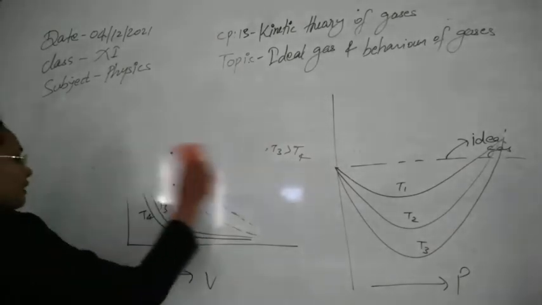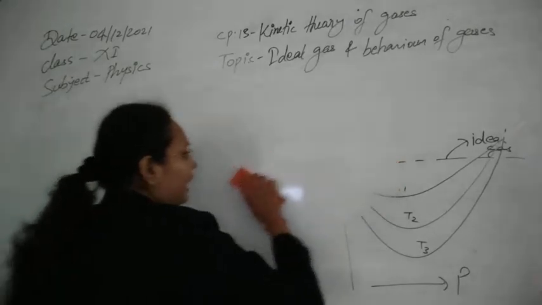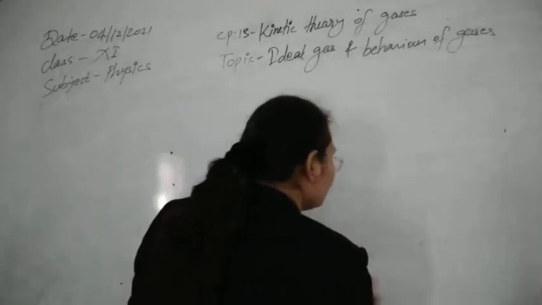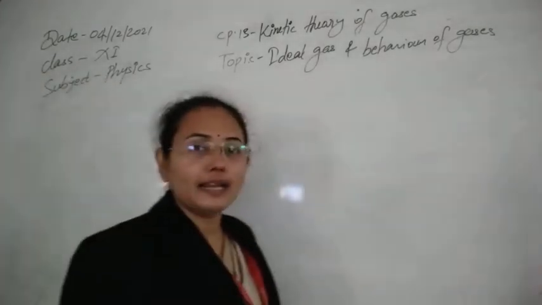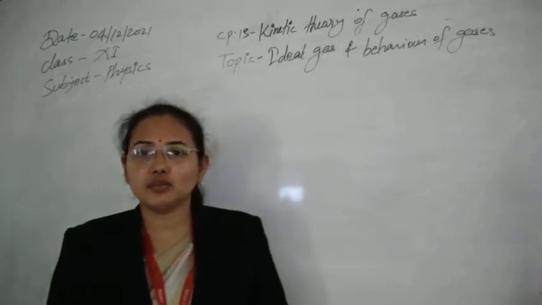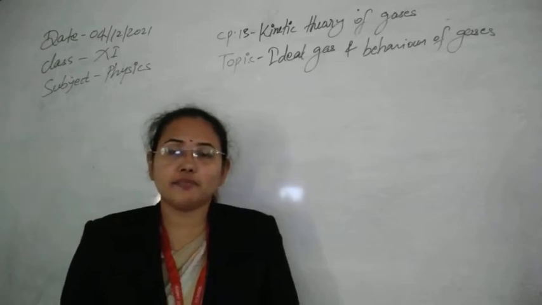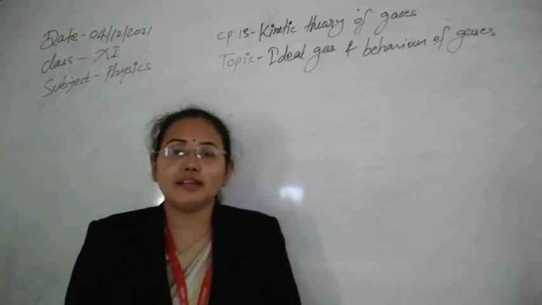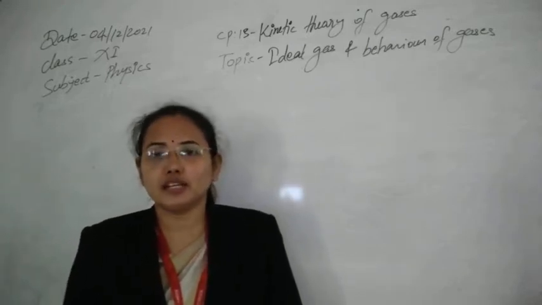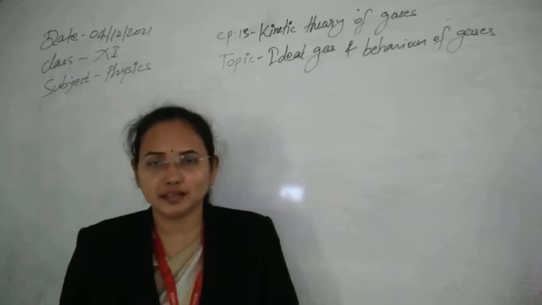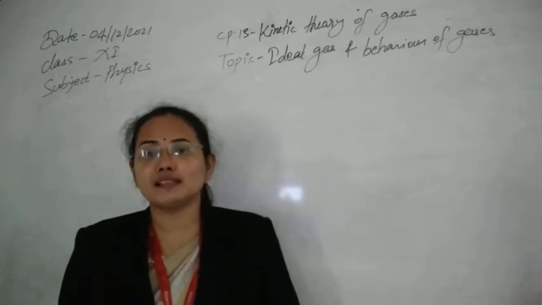Now after this, I am telling you ideal gas and real gas both in a single place, so that you can understand how the ideal gas is different from the real gases that are present outside, because we are surrounded by real gases, not by ideal gases. Ideal gas is perfect, only a hypothetical gas, that hypothesis we have taken into consideration for our study only, to simplify our study, and after that we have made corrections to understand the real gases. So with the ideal gas equation I am trying to tell you how the real gases deviate.